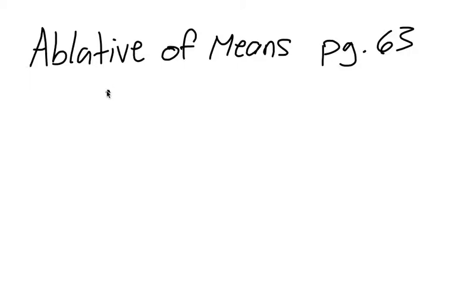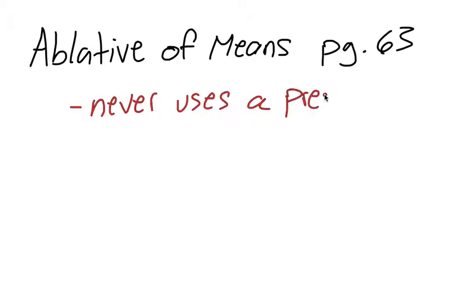Okay, so the first thing that we need to know about the ablative of means is that it never uses a preposition. So it's the ablative case just by itself.